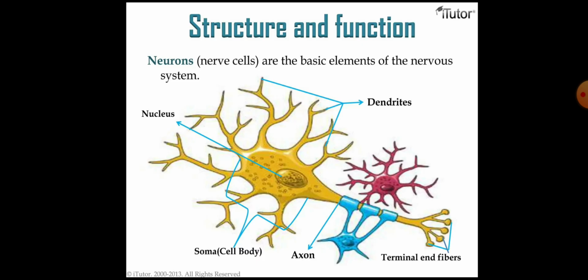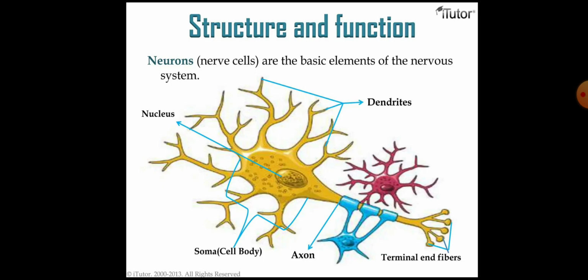First, the structural and functional unit of the nervous system is the neuron. Neurons, also known as nerve cells, are the basic elements of the nervous system. It means it is the structural and functional unit of the nervous system.